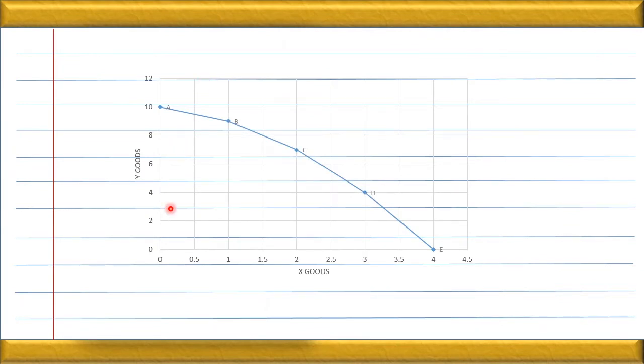This is the shape of the concave. Concave means from the origin the shape will be like this one. This shape is called concave from the origin. Concave from the origin. This is origin. If we look at it from this side, it will not be concave. Let us see the next question.